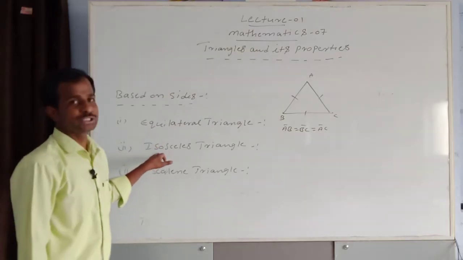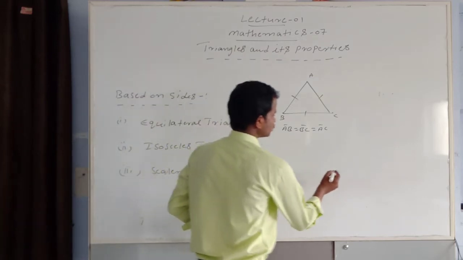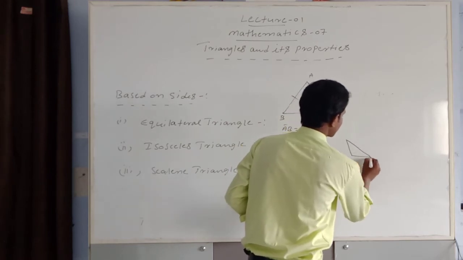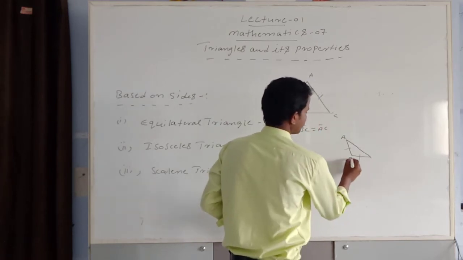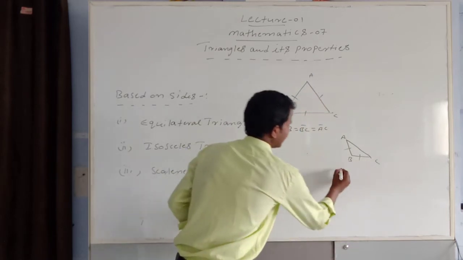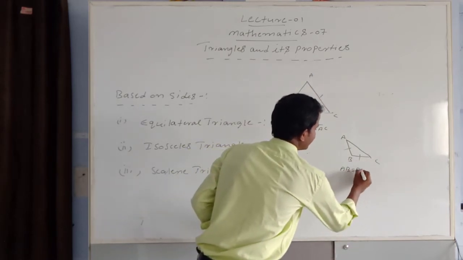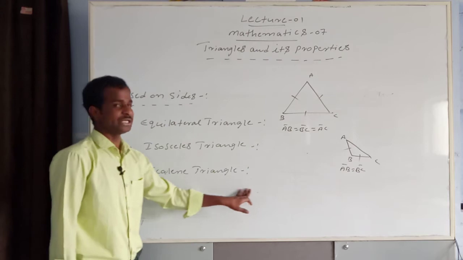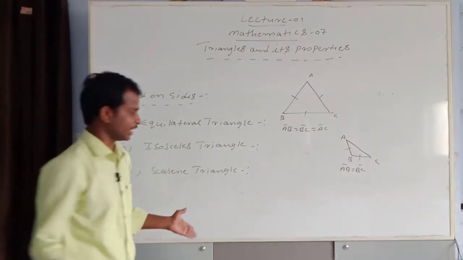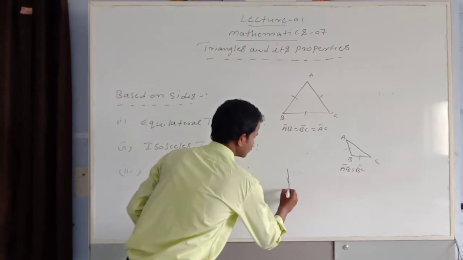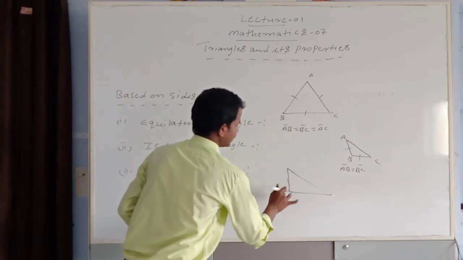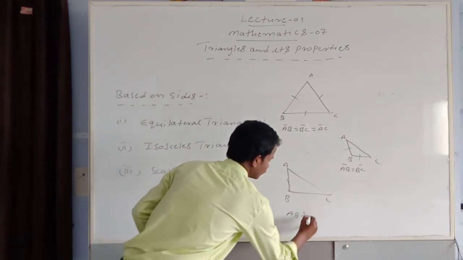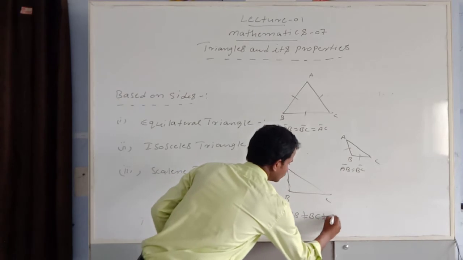Isosceles triangle means two sides are equal. These two sides are given, A, B, C. Here AB equal to BC. Only two sides are equal, isosceles triangle means. And scalene triangle means three sides are not equal, three sides are different. Here AB not equal to BC not equal to AC.